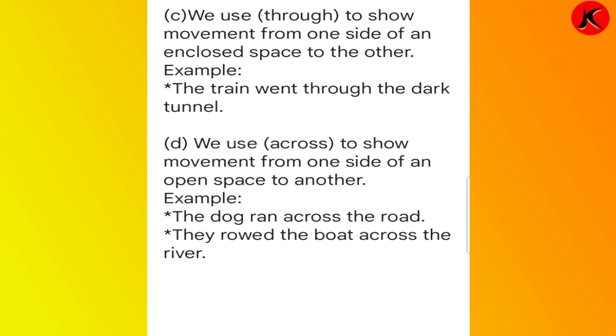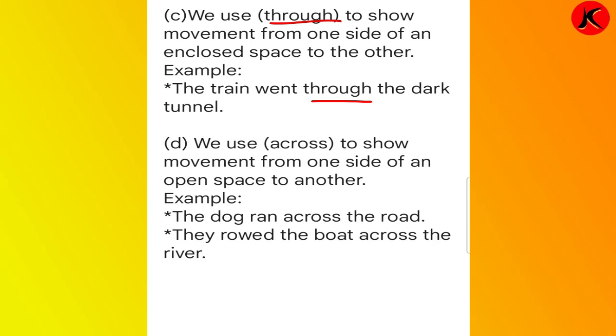We use through to show movement from one side of an enclosed space to the other. The train went through the dark tunnel. Where did the train go? The train went through the dark tunnel.